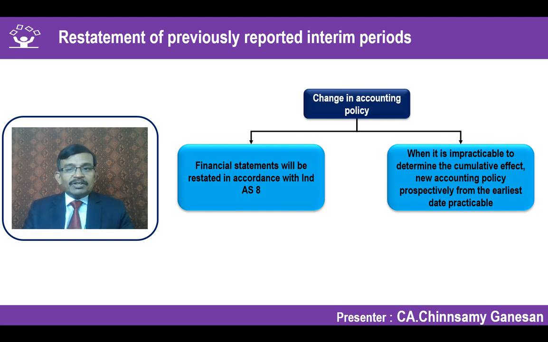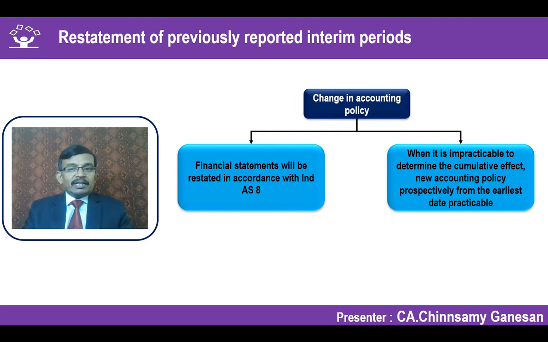Only one exception could be there: if it is impracticable to apply the restatement right from the inception of the particular transaction or the asset, you can go to the earliest date which is practicable to apply the retrospective application.